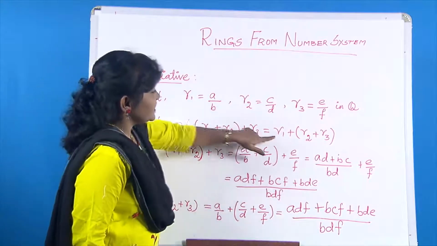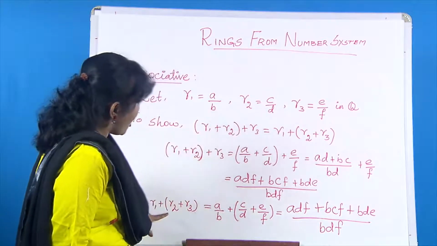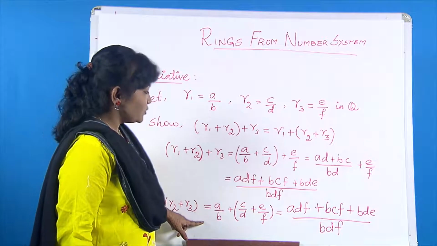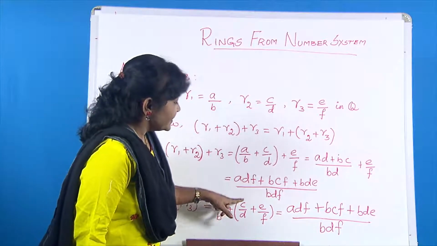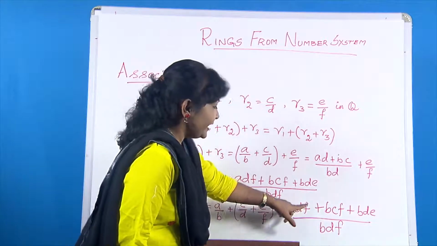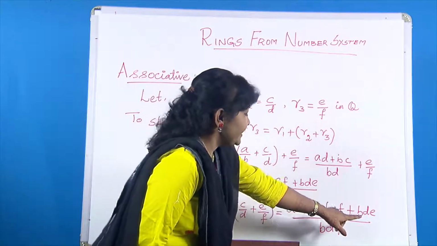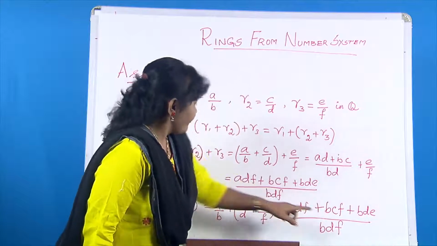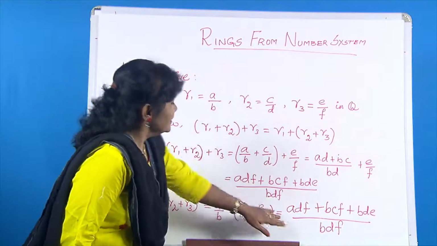Next we check this one. R1 plus (R2 plus R3) is equal to a/b plus (c/d plus e/f). We will get the result as (adf plus bcf plus bde) divided by bdf. So this is equal to this.